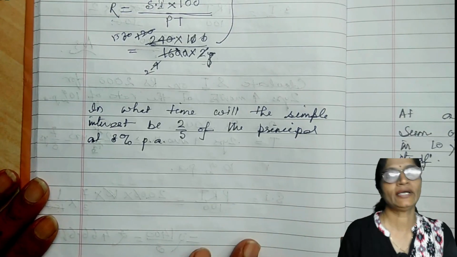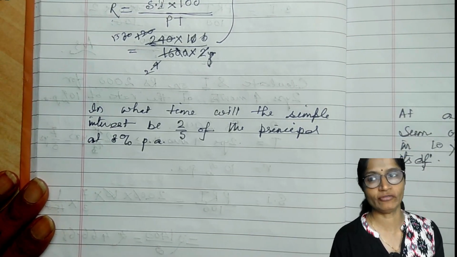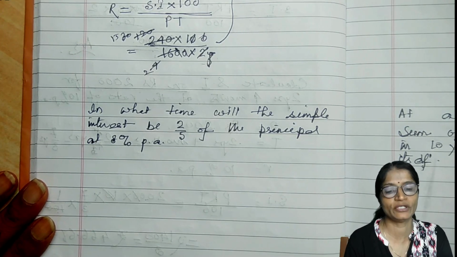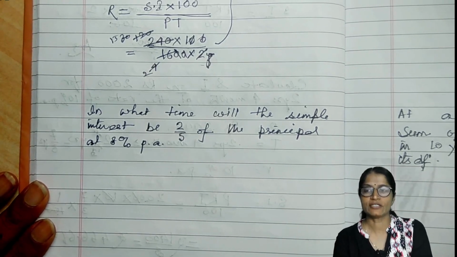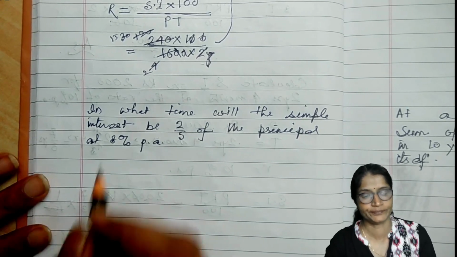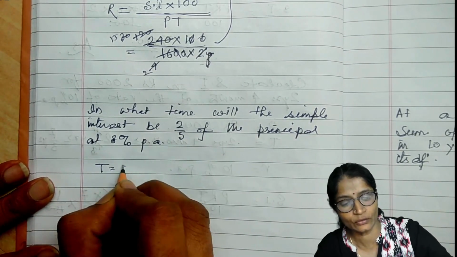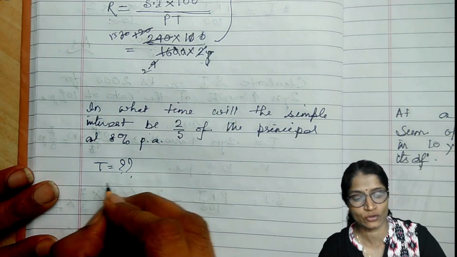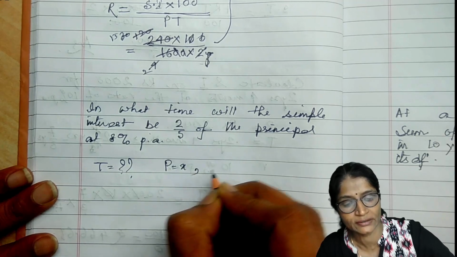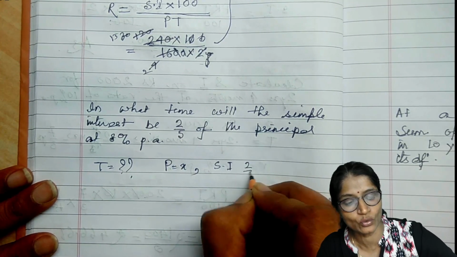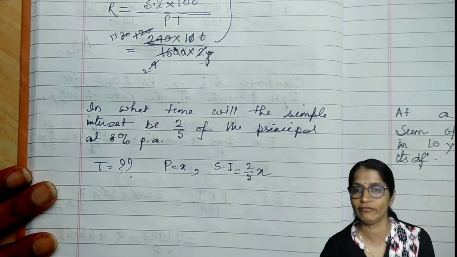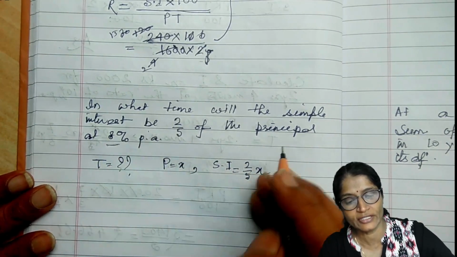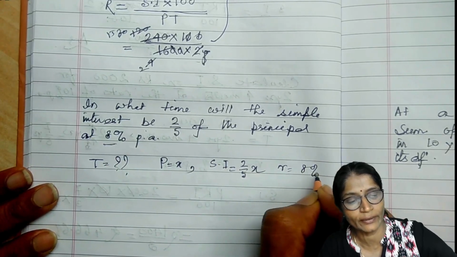Next one is, in what time will the simple interest be 2 by 5 of the principal at 8% per annum? So T is the question mark here. If I consider P is equal to X, then SI will be equal to 2 by 5 of X, that is 2 by 5X. And the rate of interest is given to you, that is 8%. So R is equal to 8% per annum.